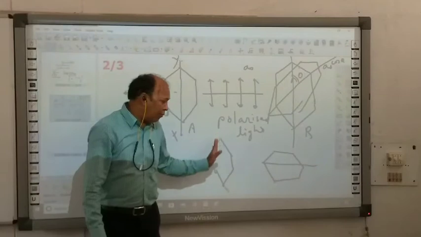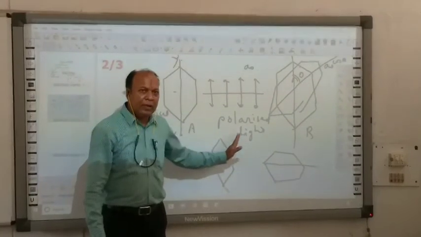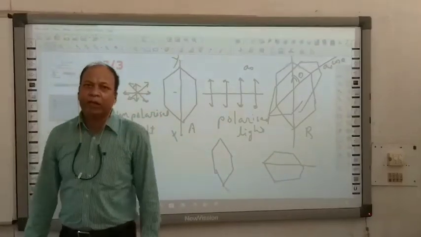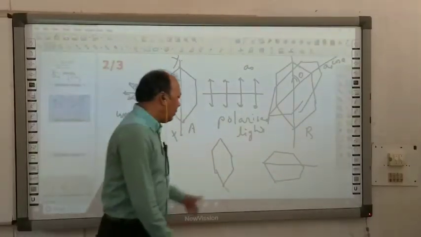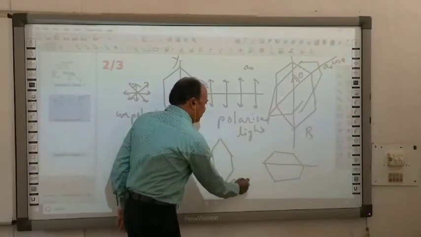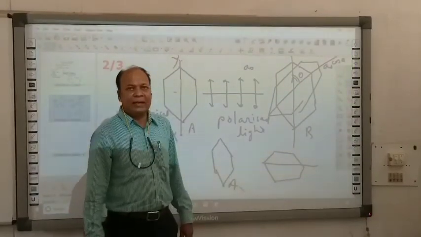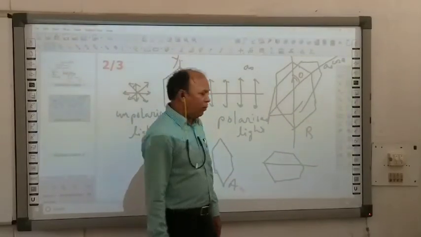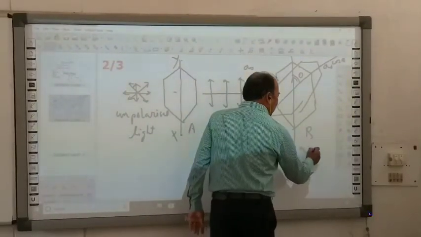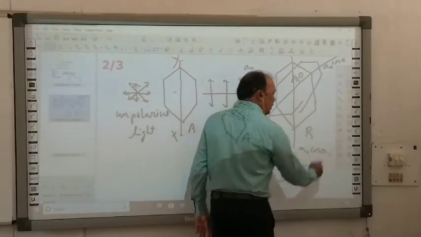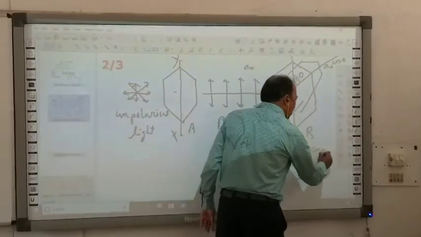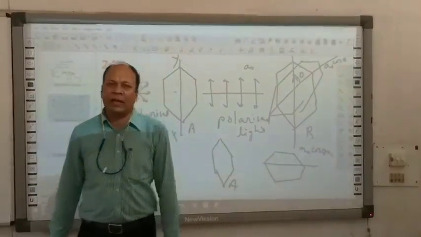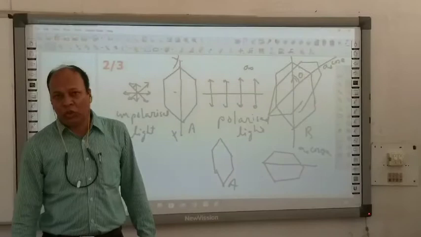Unpolarized light, after passing through crystal A, becomes polarized light. The other crystal is oriented 90 degrees from the first crystal. So you will observe that the intensity of light crossing this crystal becomes 0, because A0 cos 90 is 0. So the amplitude of light crossing this other crystal becomes 0.